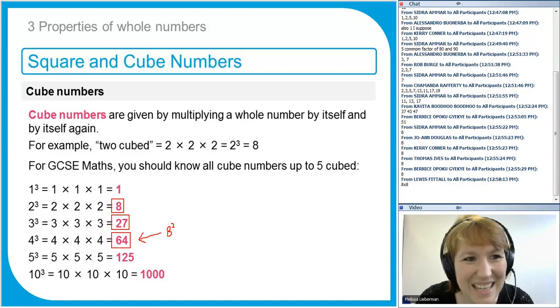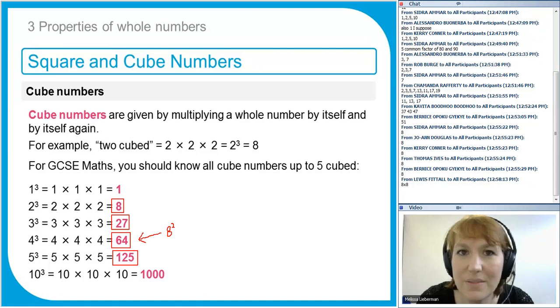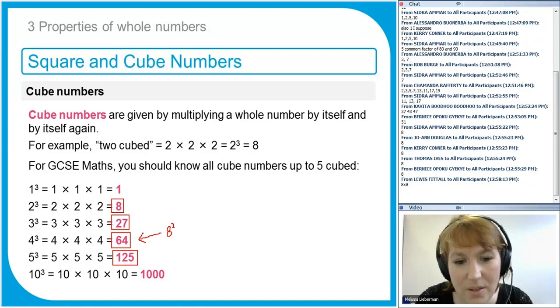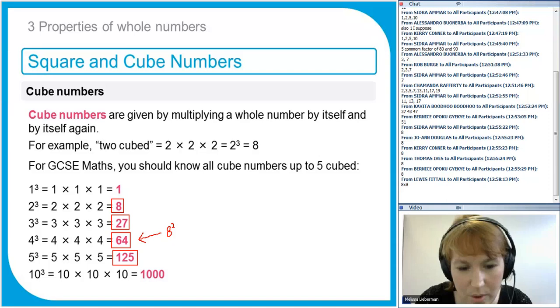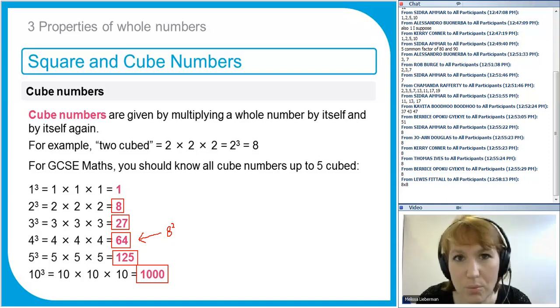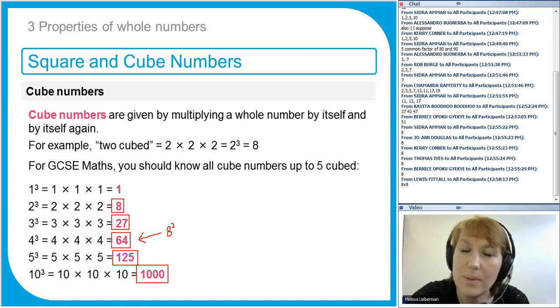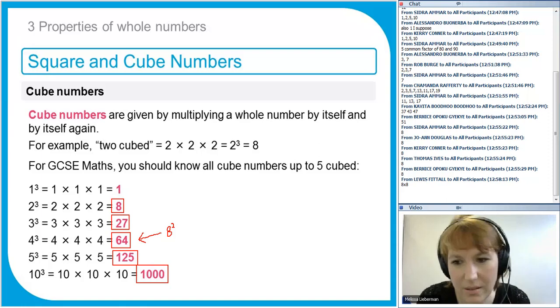And then we've got 5 cubed. 5 times 5 times 5. 5 times 5 is 25, and 25 times 5 is 125. So if you can't learn these off by heart, you should be able to work them out mentally just using times tables. And then 10 cubed is quite an easy one to remember because it's 10 times 10 times 10. Every time you multiply by 10, you add another 0. 10 times 10, 100, and another 0, 1,000. So 1,000 is also a cube number. So if I ask somebody for the cube root of any of those numbers, you would be able to get back to the original number by recognizing these.